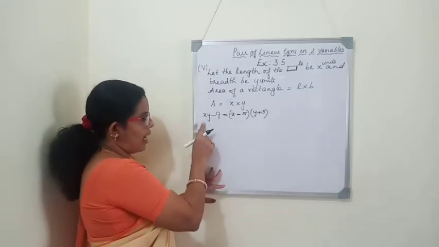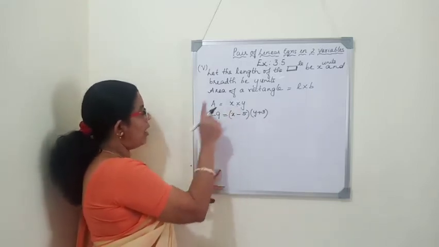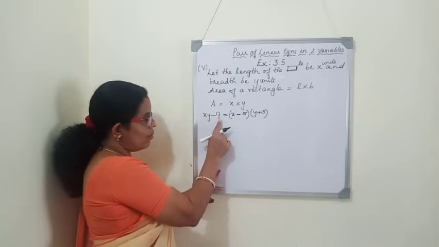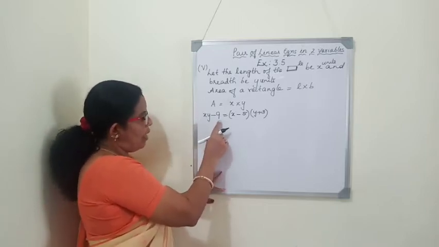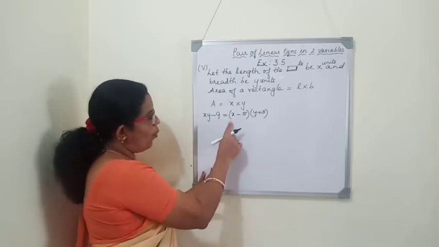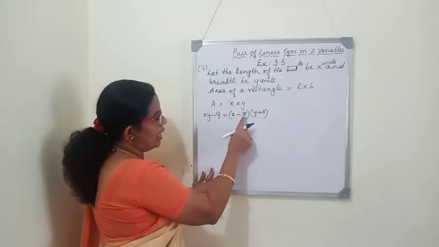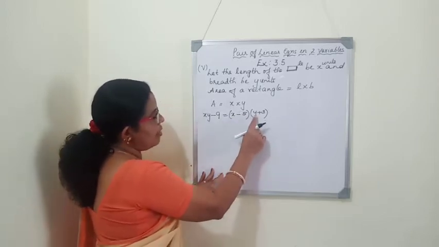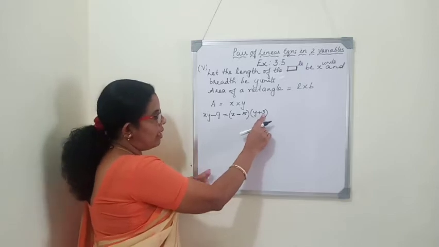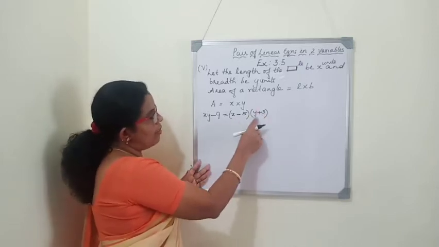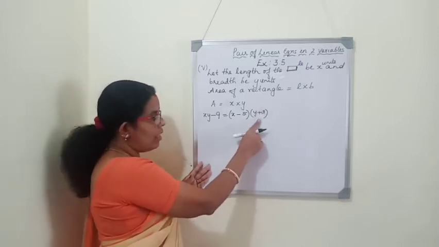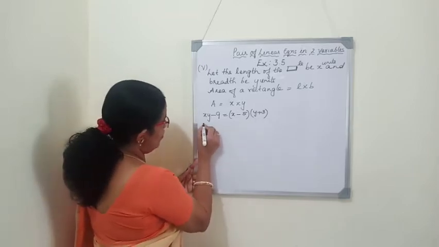Area of a rectangle, that is area is xy. Area will be reduced by 9 units. That means it will be reduced by 9 units when the length of the rectangle is reduced by 5 units and the breadth of the rectangle is increased by 3 units, as x and y are taken as the length and breadth of the rectangle. Now we will simplify this equation.